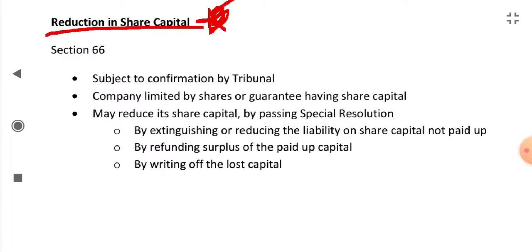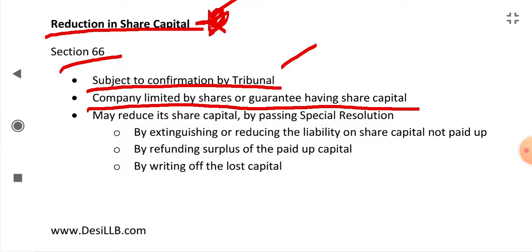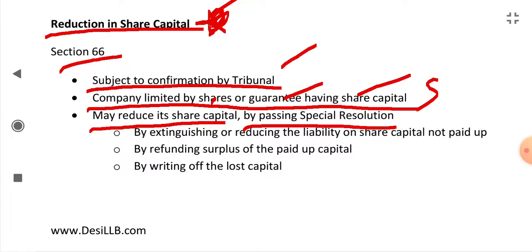Section 66 says that, subject to confirmation by tribunal. First requirement is reduction in share capital should be confirmed by the tribunal. Next is company limited by shares or guarantee having share capital. Okay, either the company is limited by shares or it is limited by guarantee and having share capital, they may reduce its share capital by passing special resolution. Okay, in alteration it was only ordinary resolution, in reduction it is special resolution.